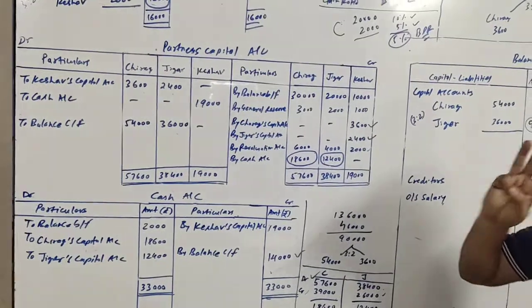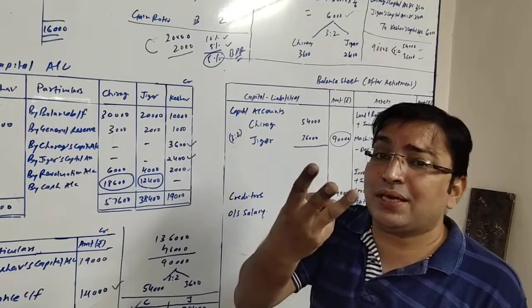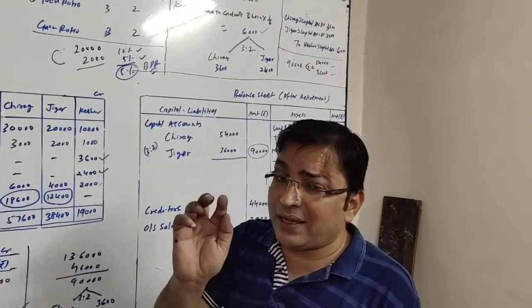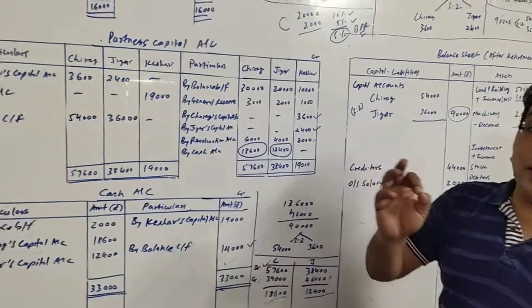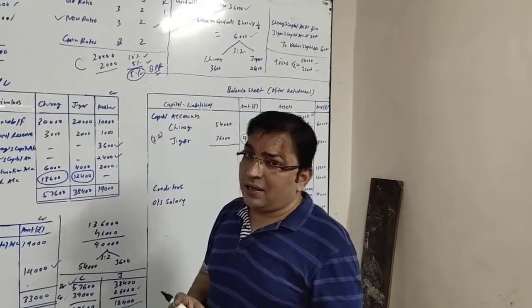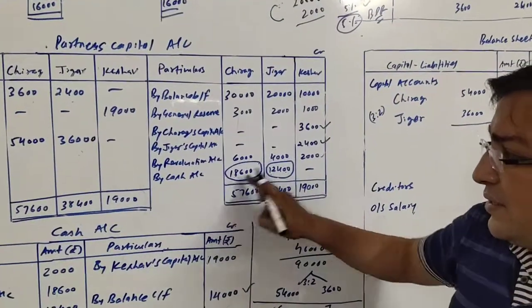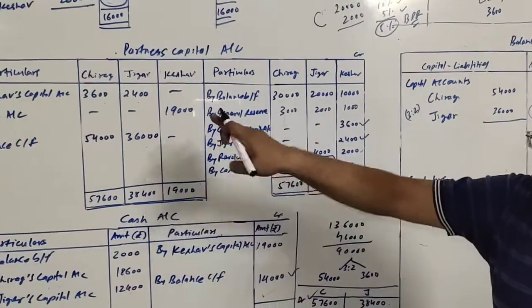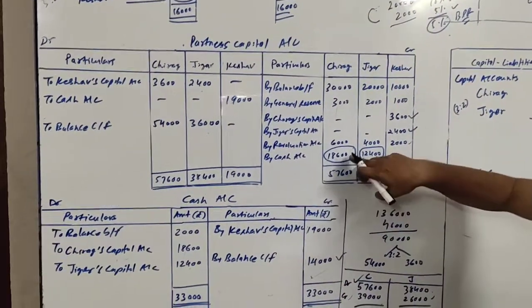Right? So in order to do these 3 things they are bringing this much cash. The first thing, they are paying in cash to the retiring partner. Second thing, they are going to maintain their closing balance of cash at rupees 14,000. And third thing, they will be maintaining their capital in the new profit and loss sharing ratio, which is 3:2. So 18,600 and 12,400 is the difference. We will be writing it here by cash account. By writing this difference, the totals of both the columns will be tallied, and these 2 amounts will be transferred to the debit side of the cash account.